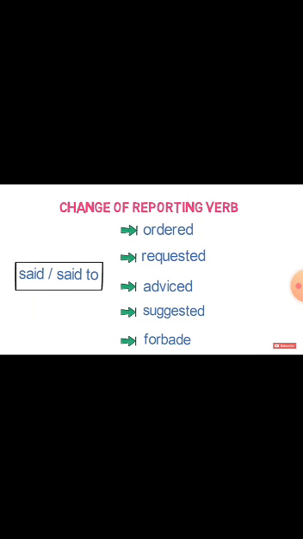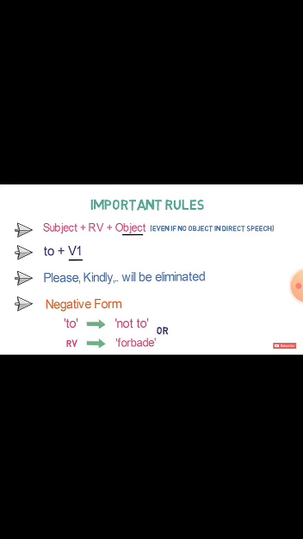Change of reporting verb in imperative sentences: said or said to will change into ordered, requested, advised, suggested, or forbade, according to the feeling or sense of the sentence.